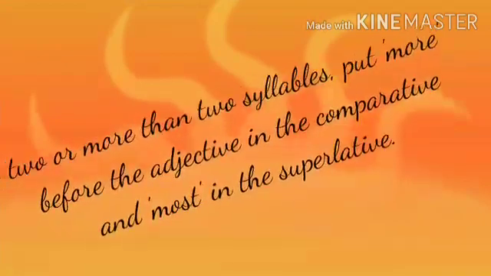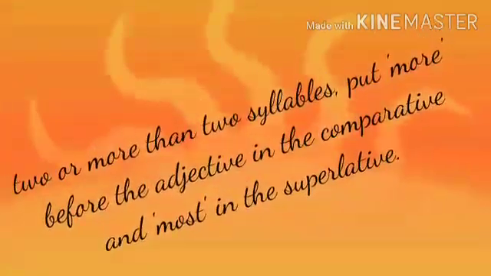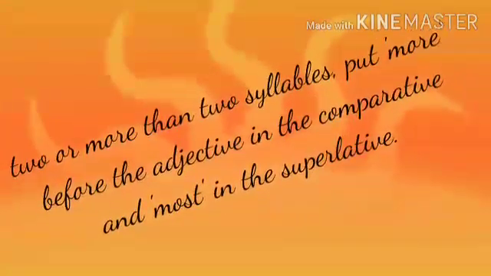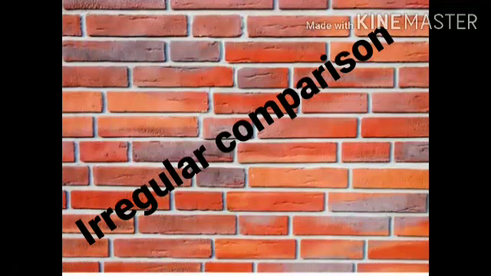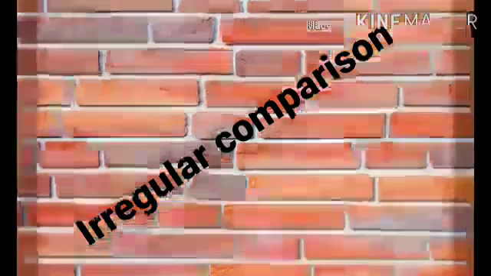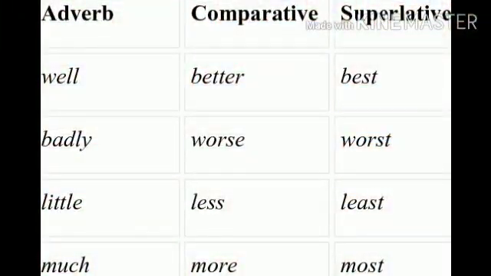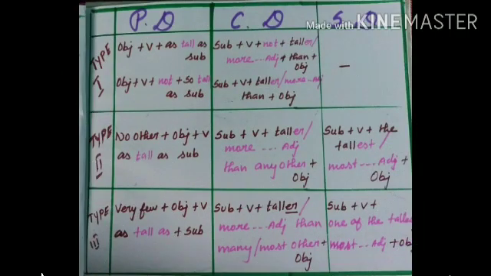Adjective having two or more than two syllables, put more before the adjective in the comparative and most in the superlative. For example, faithful, more faithful, most faithful, beautiful, more beautiful, most beautiful. Irregular comparison. For example, well, better, best, bad, worse, worst, little, less, least, much, more, most.